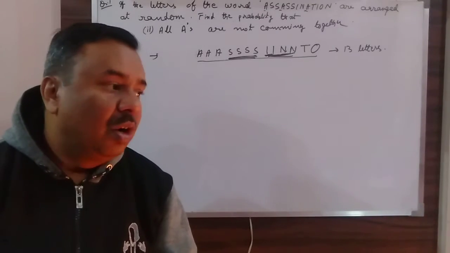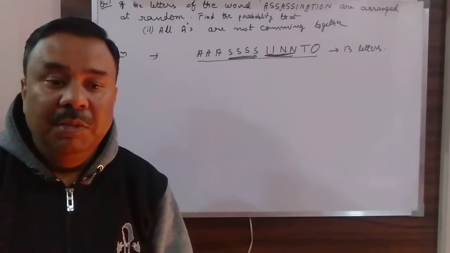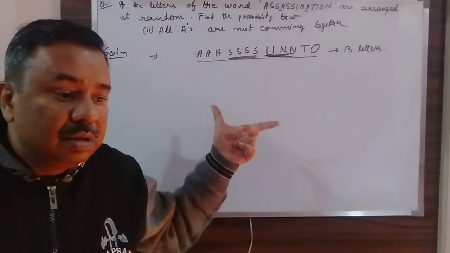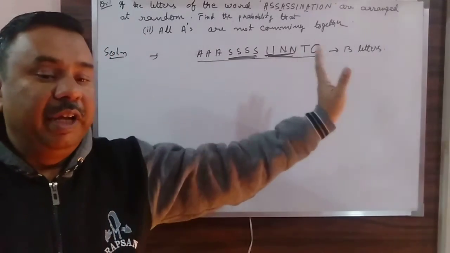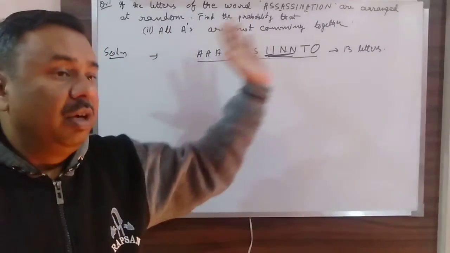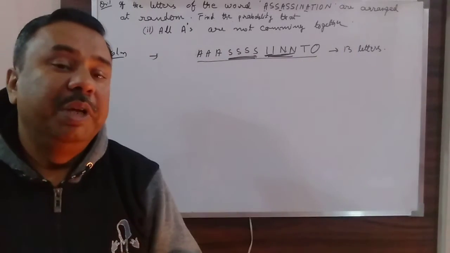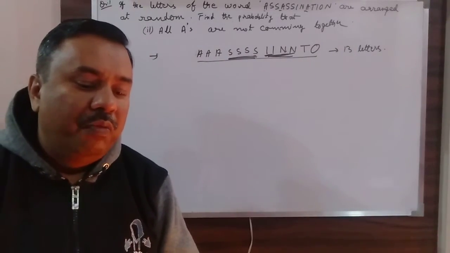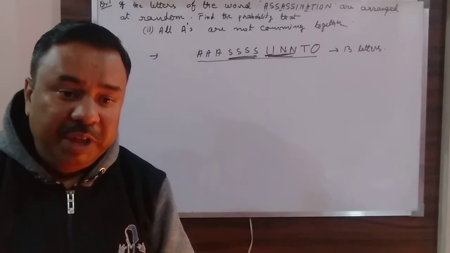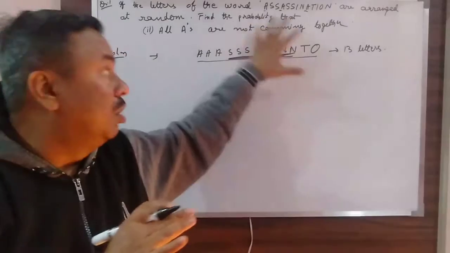Does it mean that all three A's have to be at different places? Not necessary. Maybe a letter comes between two A's at one place and one A at another place. Maybe all three A's at different places, or two A's at one place, one A at another place, or one A at one place, the other two A's at another place. There can be so many arrangements. So what I say is, the best way to find out the probability is to find out the probability of the condition when this is not true.